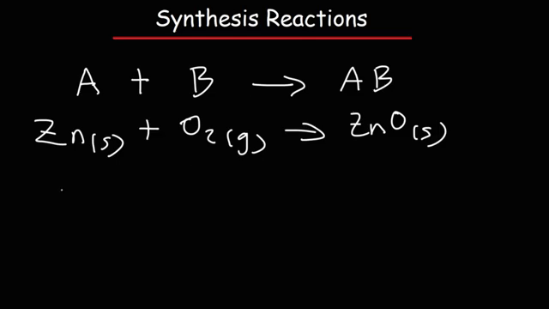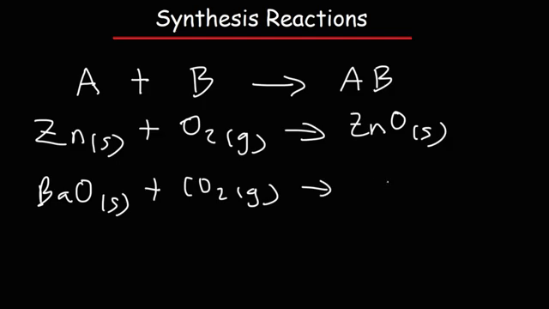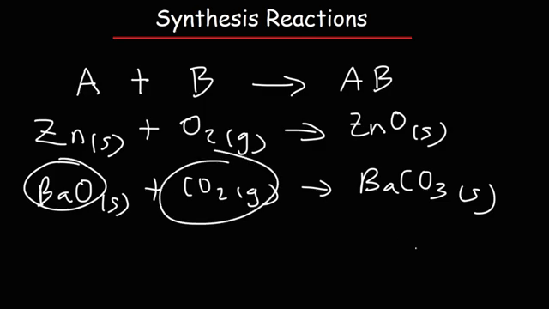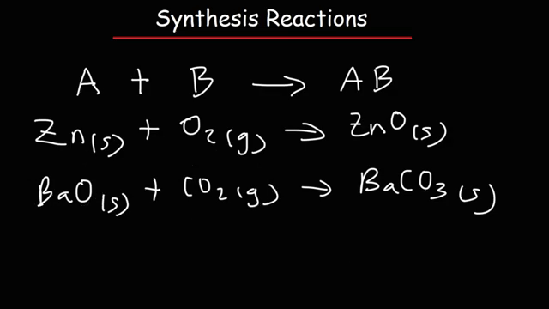Here's another example. If we were to take barium oxide, which is a compound, and react it with carbon dioxide, which is another compound, this will give us a single product at low temperatures known as barium carbonate. This is also a synthesis or combination reaction because we're taking two smaller components and combining them into a larger product, a single product. So that's the basic idea behind a synthesis reaction.